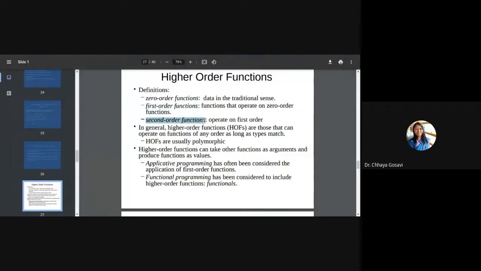Similarly, what are second order functions? They operate on first order functions. So this order can go higher. Functional programming supports higher order functions, normally up to first order functions. Many functional programming languages like Lisp, Python, or Scheme support first order functions.